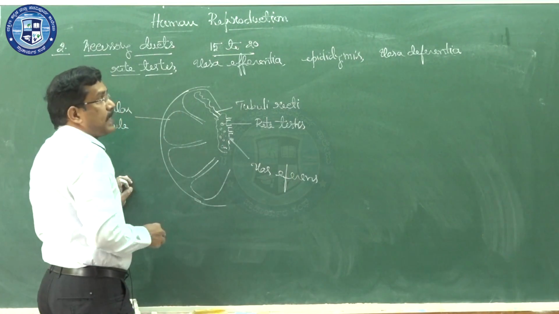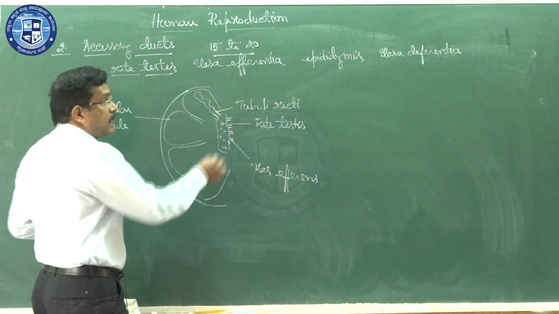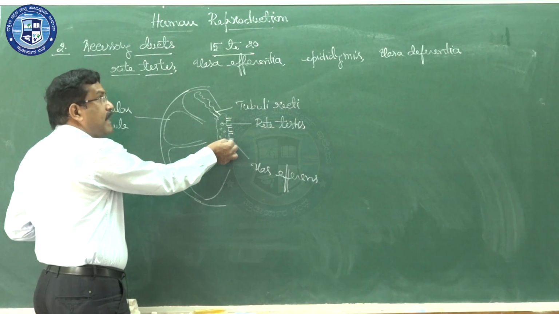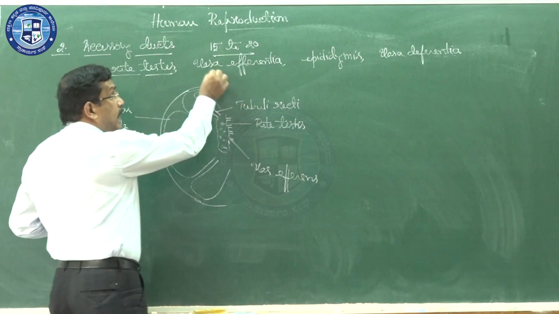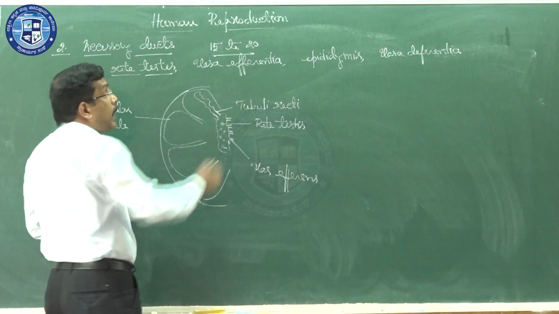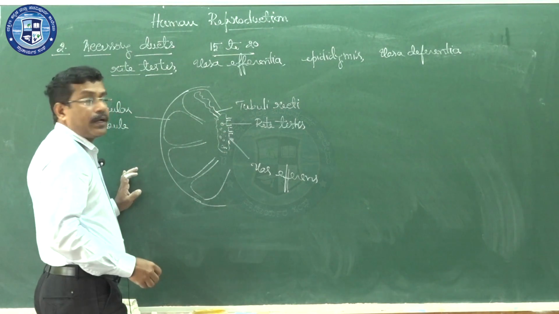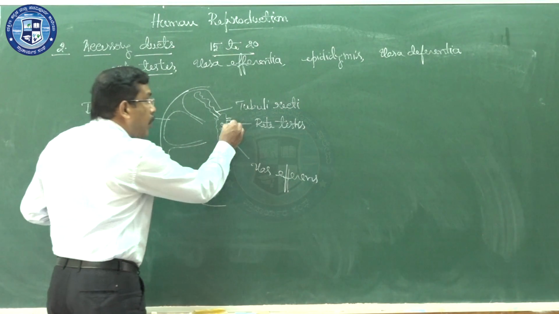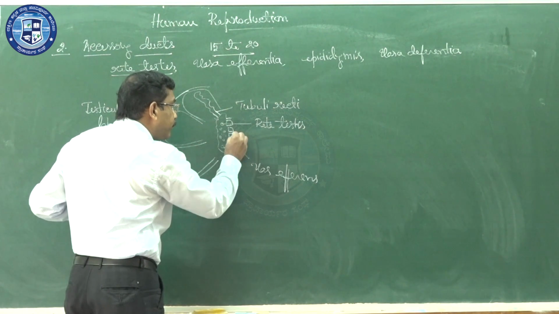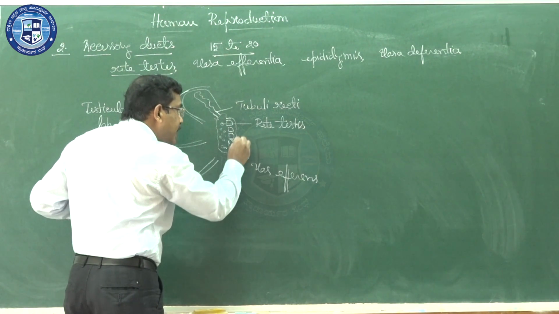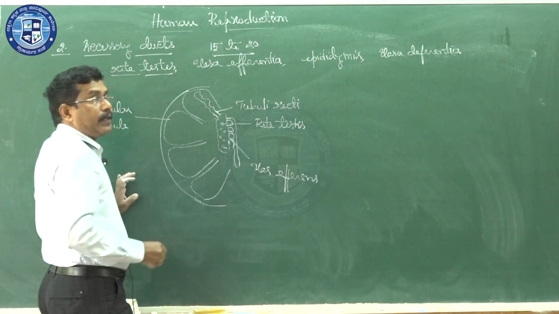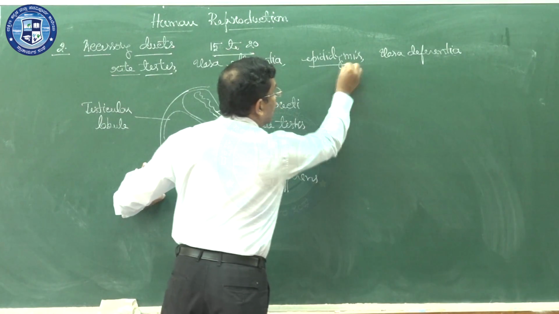Now, when we use the word vas efferens, it is a single structure. Vasa efferentia is the plural. I already told you 15 to 20. Like this, there are 15 to 20 ducts arising from the structure called rete testis. Now, all these vasa efferentia are going to join and form a structure called epididymis.